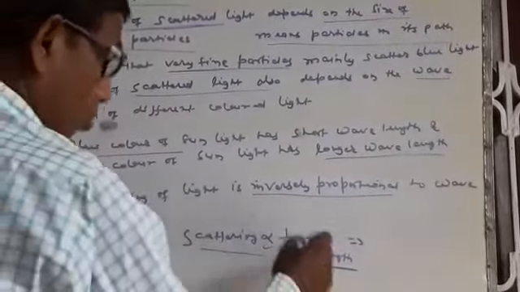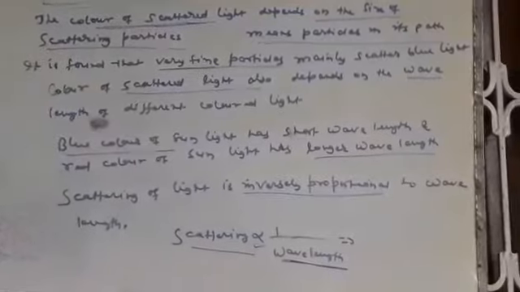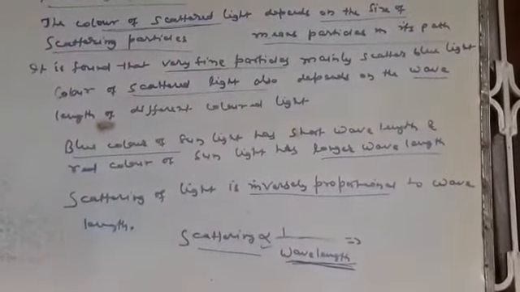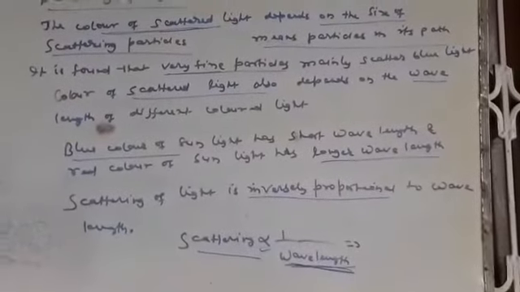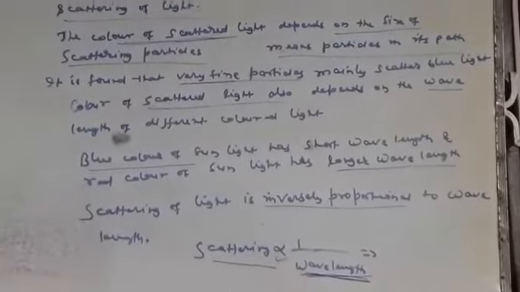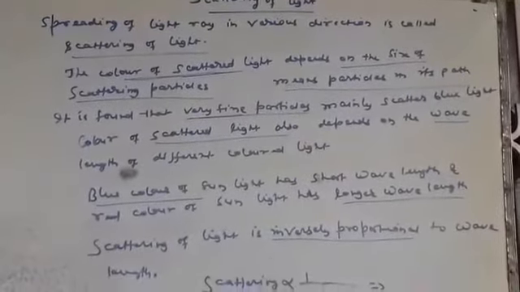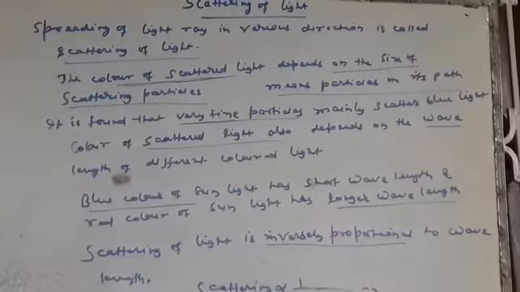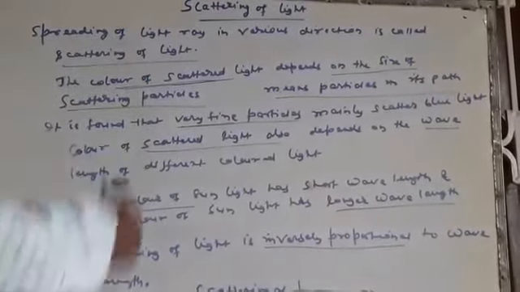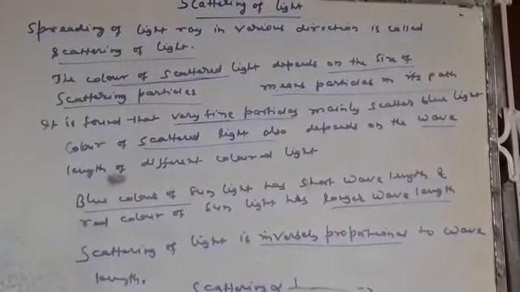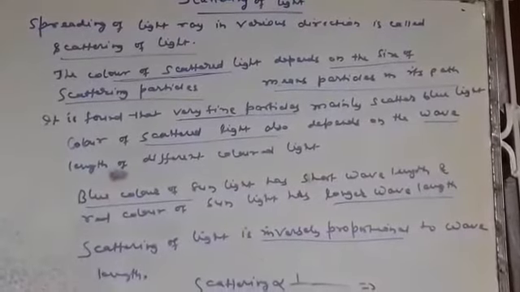So these are the two factors on which scattering depends: the size of the particles and the wavelength of the different colors of light present in the sunlight, which is the vast source of light on the earth. In my next class, I will explain two important phenomena: why the sky appears blue and why the signal of danger is red. These are phenomena which we observe in nature in our daily life, and I will explain them in my next class.